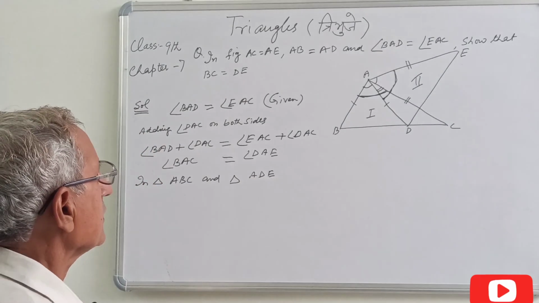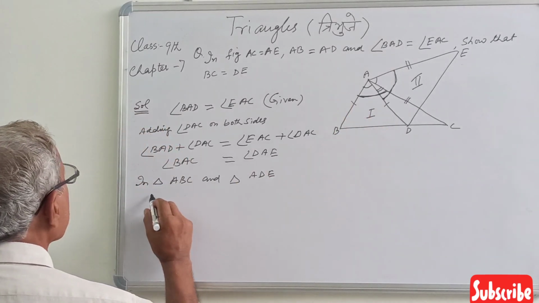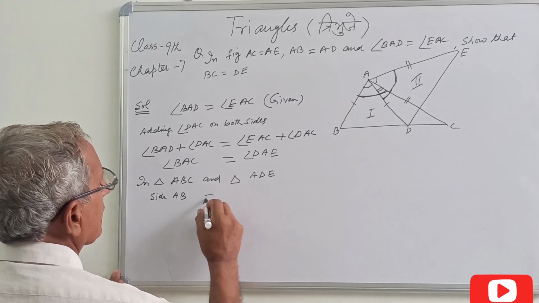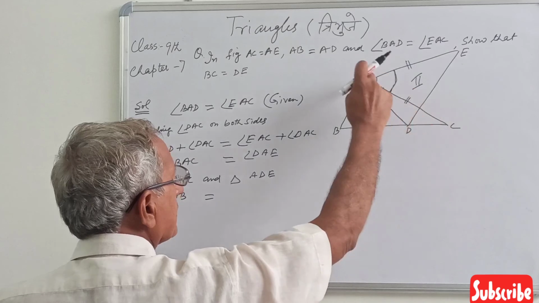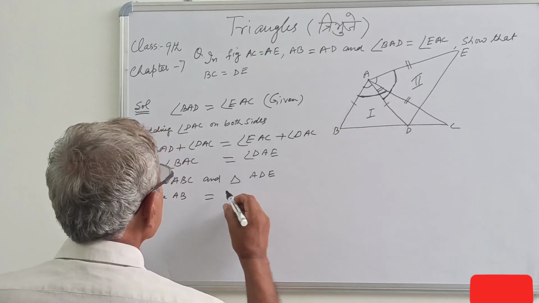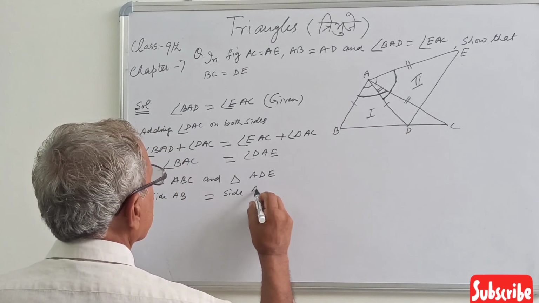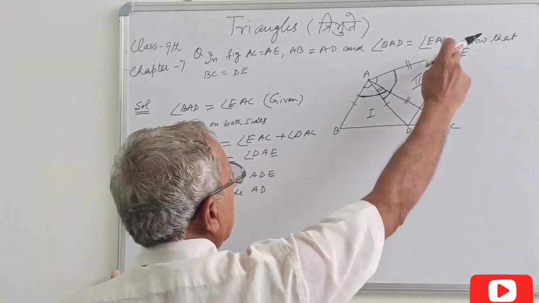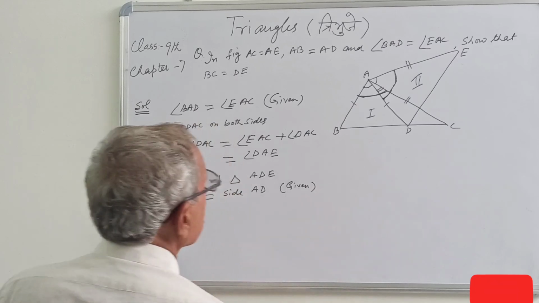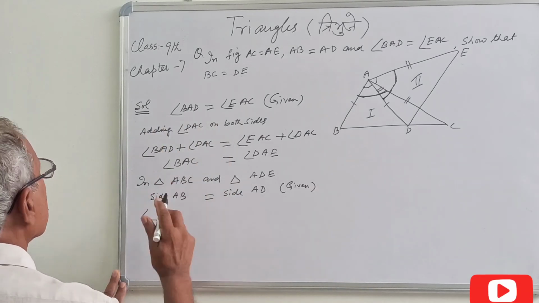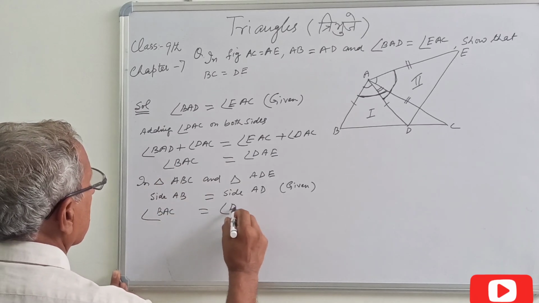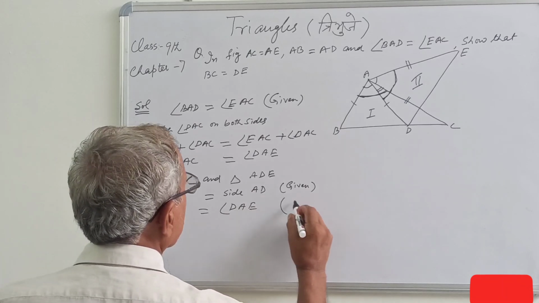In this triangle, side AB, which is a side of triangle BAC, is equal to side AD. This is the side of the other triangle, and this has been given. Angle BAC equal to angle DAE, proved.